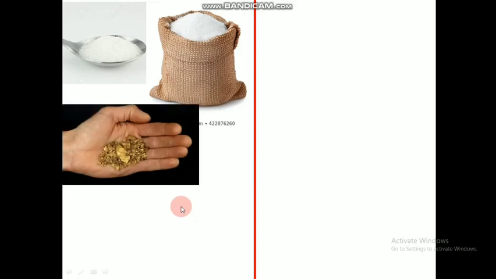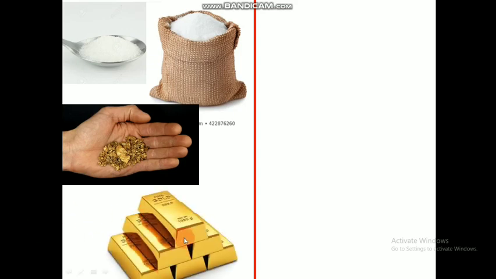Another example: we are taking some amount of gold particles and trying to melt it and find the melting point of gold. And after some time we take a bigger quantity of gold and again find the melting point. In both cases, will there be any change in the melting point? No, because melting point is a property that will not change with the quantity which we take.